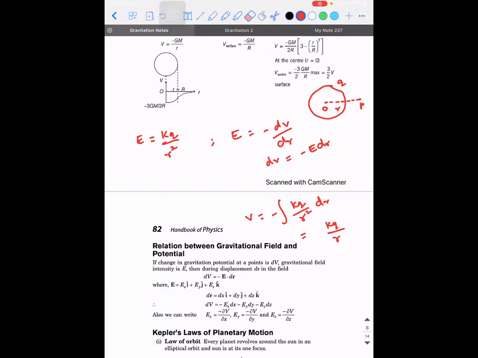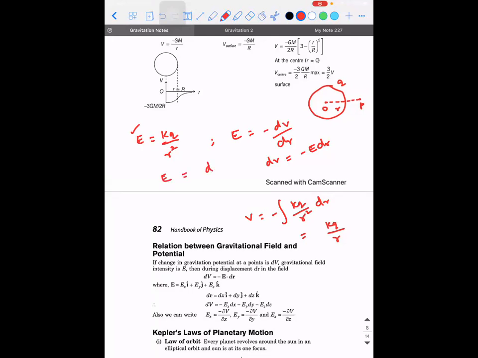One more important point we would have noted down this year: is the electrostatic force conservative or non-conservative in nature? It is conservative. So when I say E is equal to minus dV by dr for a conservative force, look at the manipulation I'm doing.